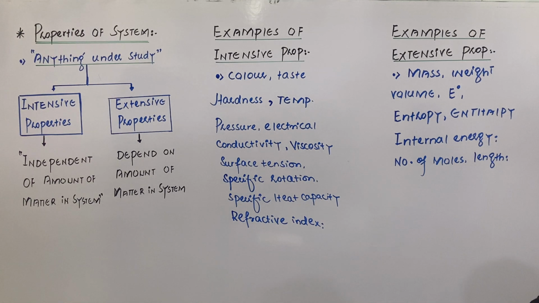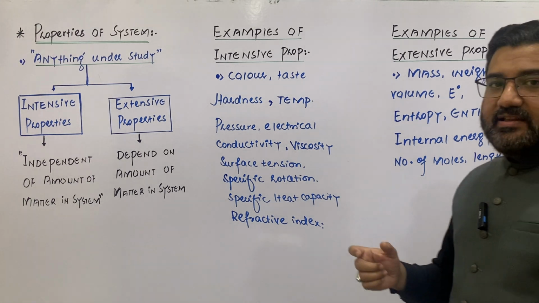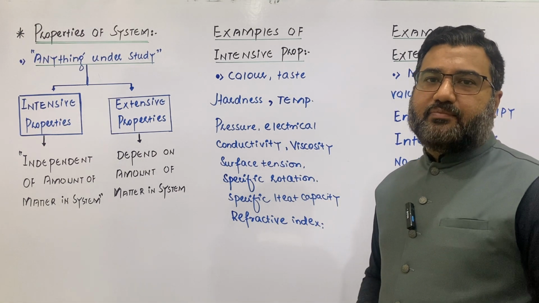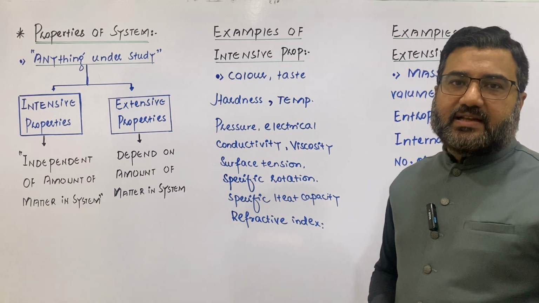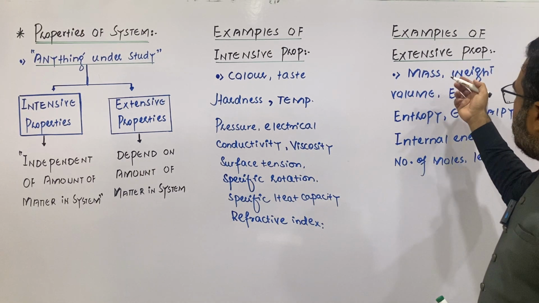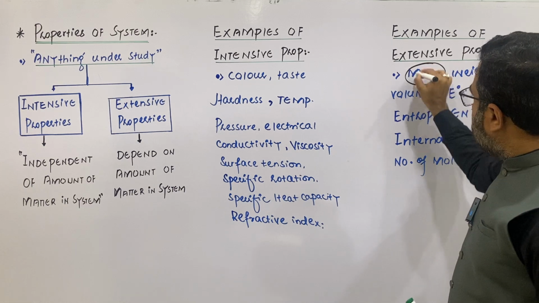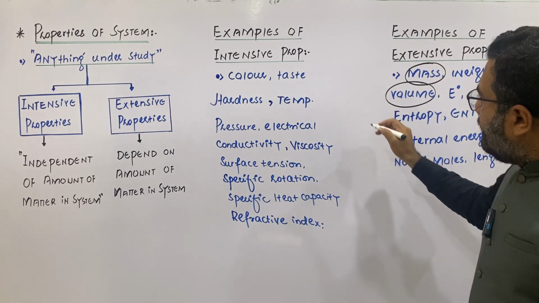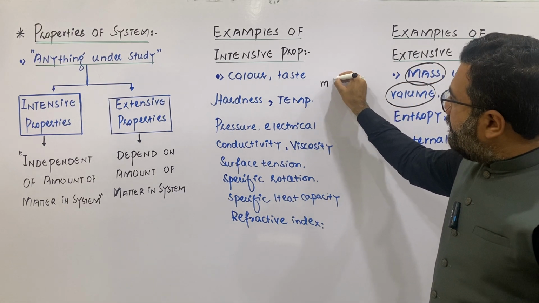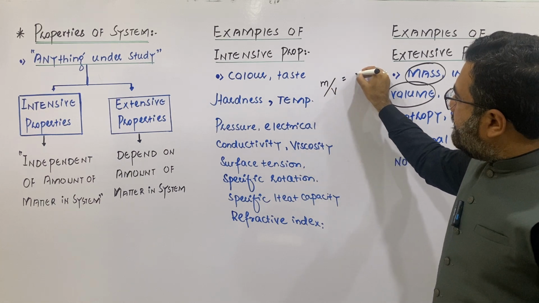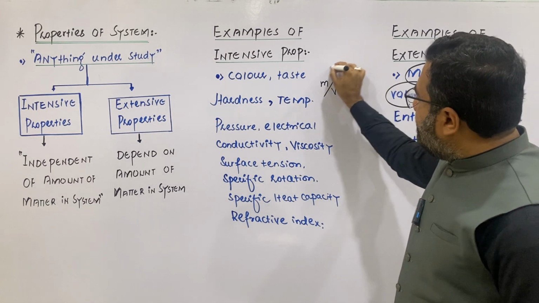Now, my dear students, sometimes if we take the ratio of the two extensive properties, then it becomes an intensive property. For example, if we take the ratio of mass and volume, you know that the ratio of mass and volume is basically equal to density.